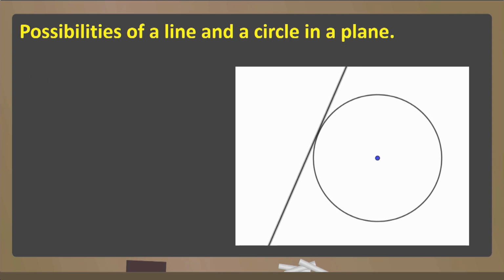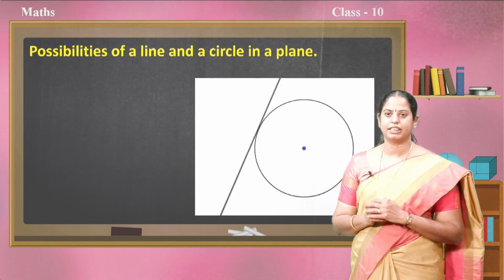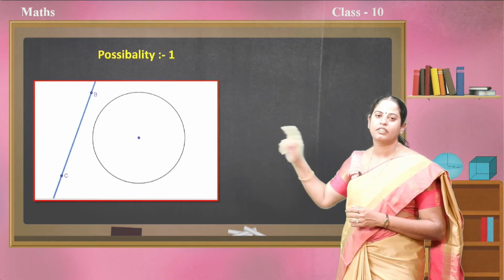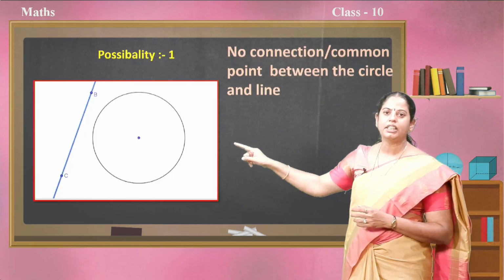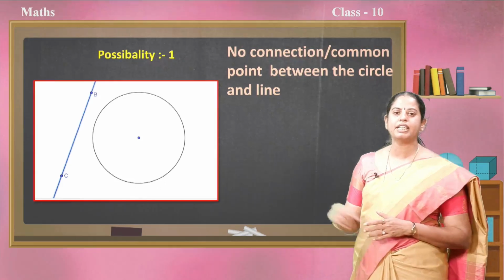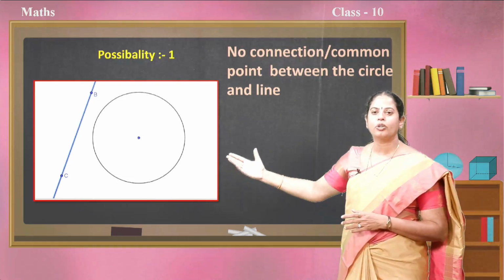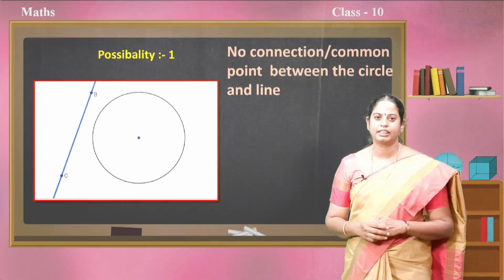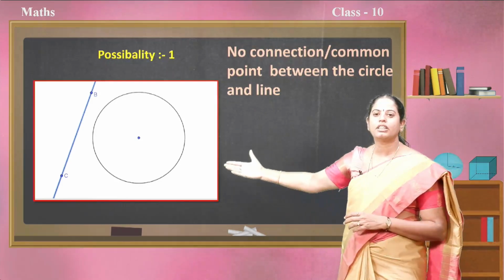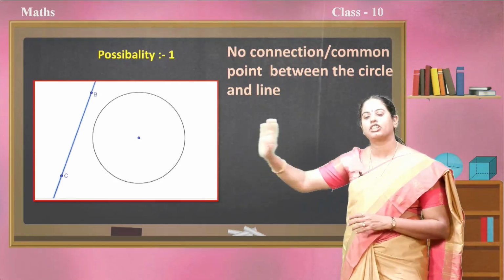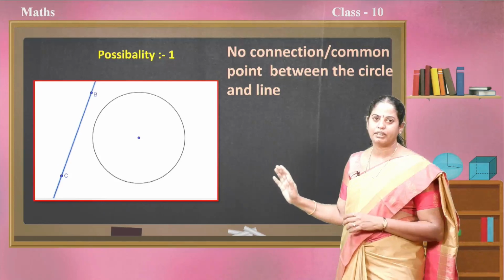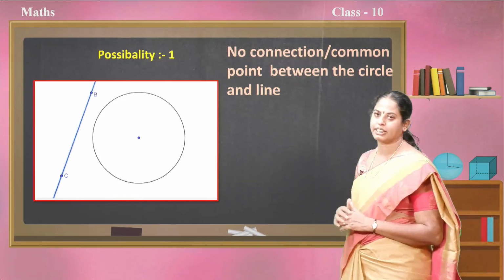Yes. Then, what are the possibilities we observed with this video? Let us discuss. Possibility 1. Here, the line BC and the circle are in no way connected. Yes, the circle is there on the plane and the line is also there on the plane, but they are in no way connected.